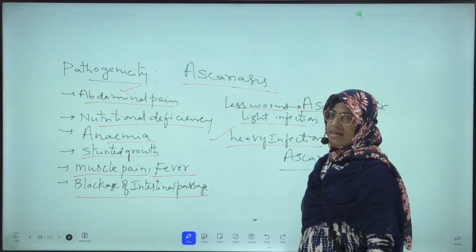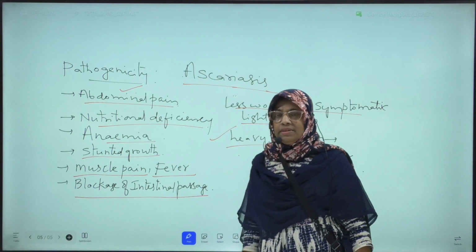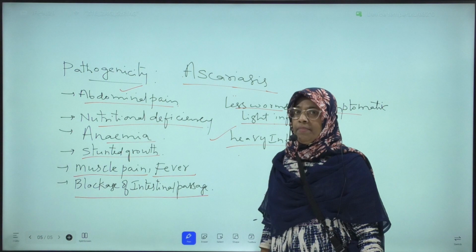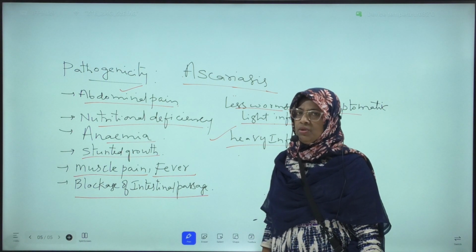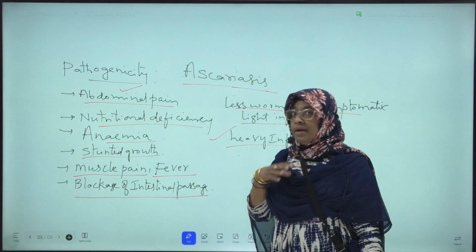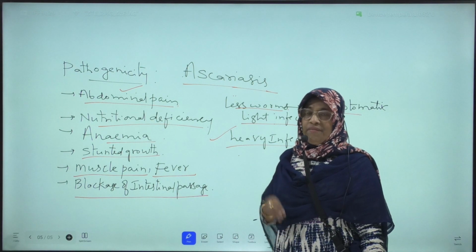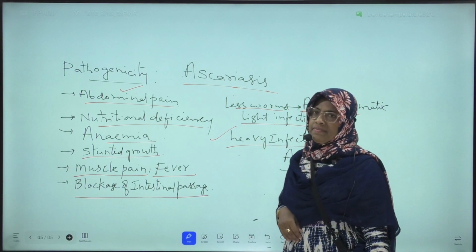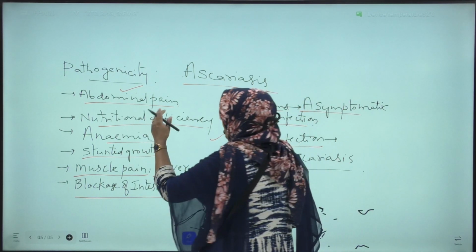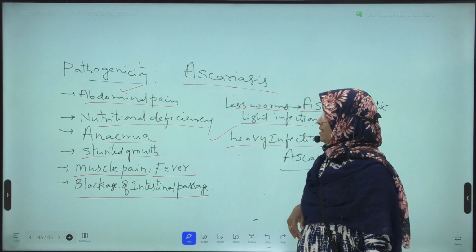symptoms of Ascariasis. This rhabditiform larva undergoes second and third moltings in the alveoli of the lungs. When it is present in the alveoli of the lungs, it also causes pneumonia. Okay, this is about the pathogenicity of Ascariasis.